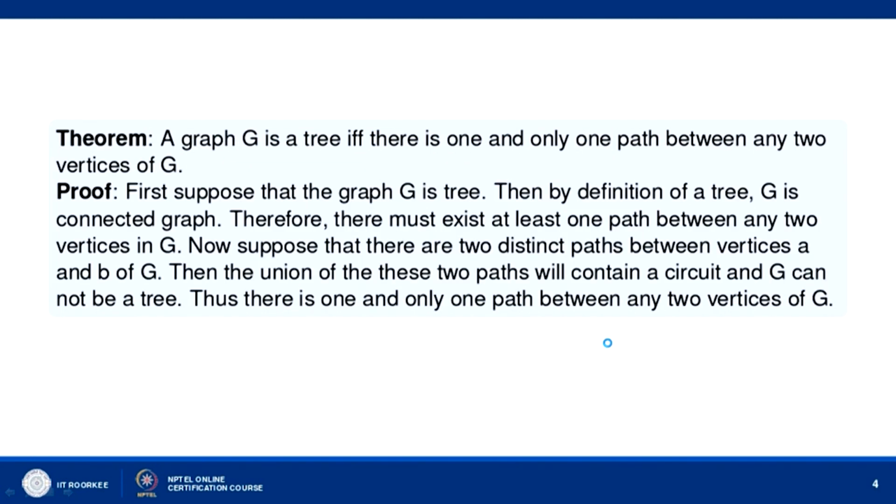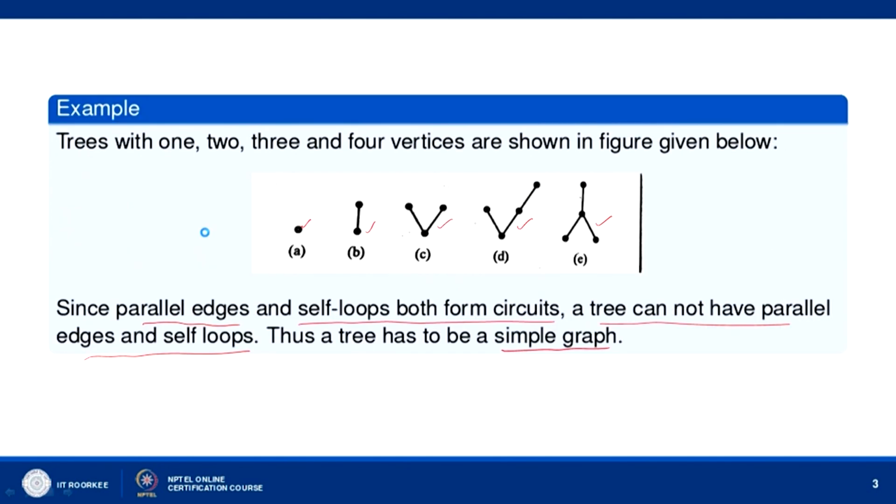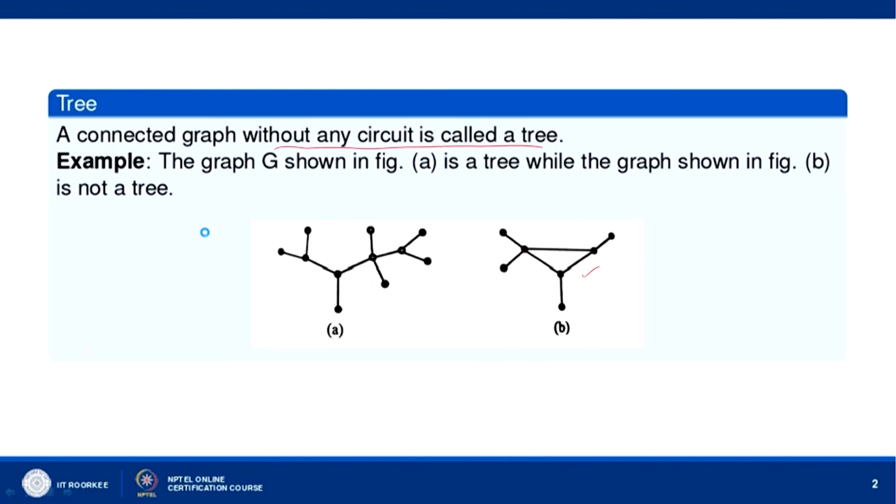A graph G is a tree if and only if there is one and only one path between any two vertices of G. First, let us suppose that the graph is a tree. Then, by definition of a tree, G is a connected graph. A connected graph without any circuit or cycle is called a tree.